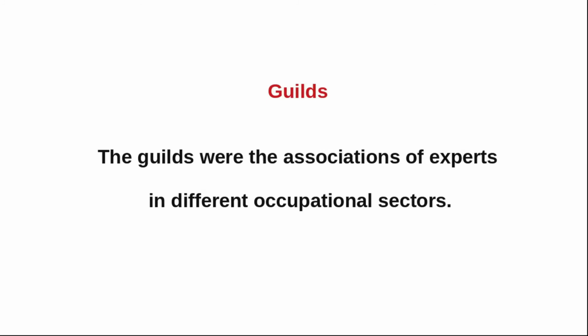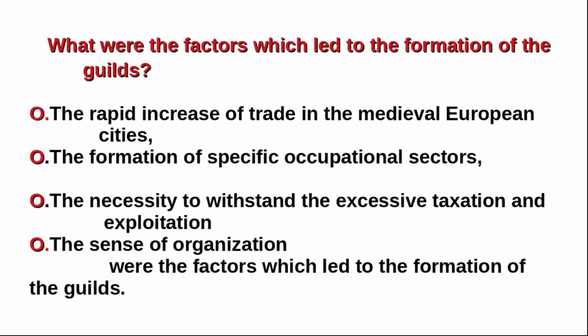What were the factors which led to the formation of the guilds? The rapid increase of trade in the medieval European cities, the formation of specific occupational sectors, the necessity to withstand the excessive taxation and exploitation, the sense of organization. All these were the factors which led to the formation of guilds. This is an important question from this chapter.